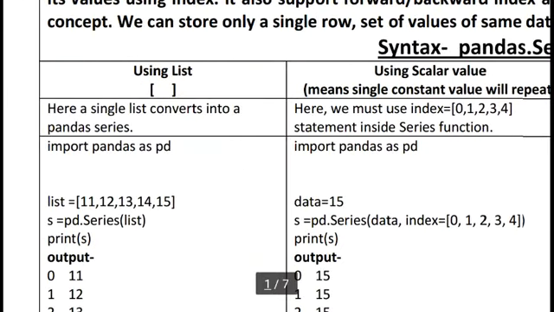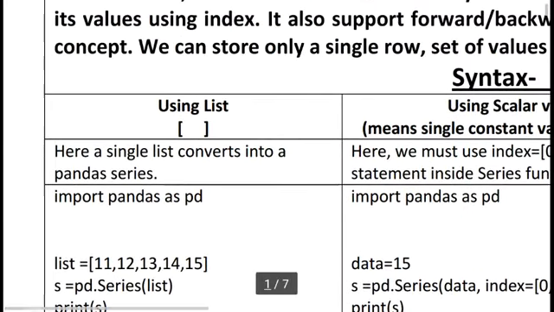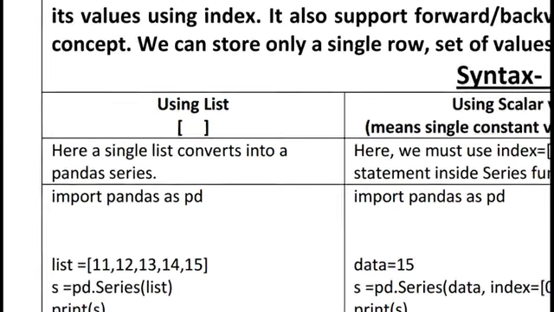First, you can see using a list. This is a very simple thing because here I am storing only a single row of a particular set of values. For this purpose we can use the list concept. List, you already know, always uses square brackets because a set of values can be stored in a list.